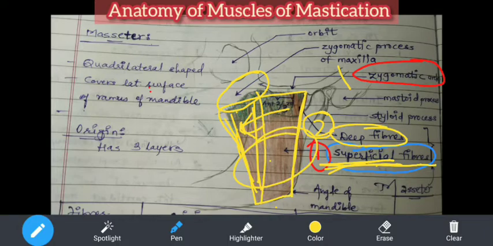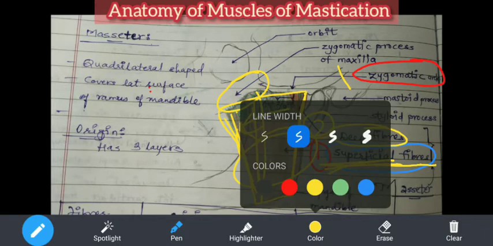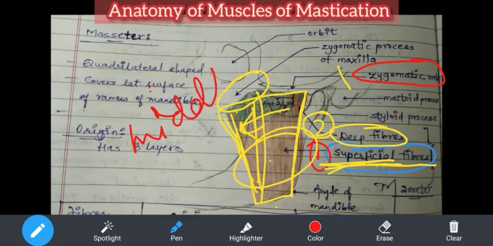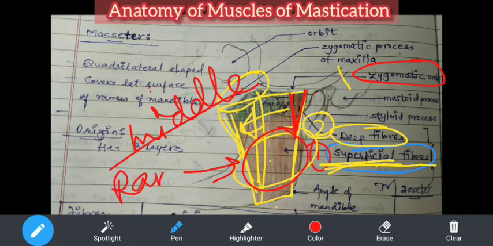And the middle fibers, as I was telling here, the third layer is the middle layer. The middle layer is getting origin from the posterior 1/3, and they are getting inserted on the central ramus part of the mandible. So in general, you can remember that the complete insertion is on the ramus of the mandible, and origins you can remember from three: superficial anterior 2/3, then the zygomatic bone for the deep fibers, and posterior 1/3 for the middle fibers. So this is the origin and insertion.